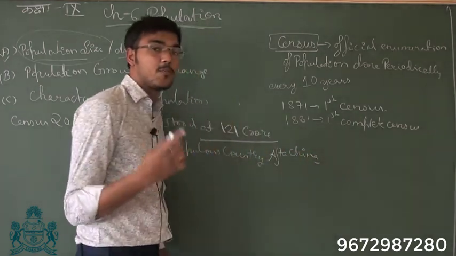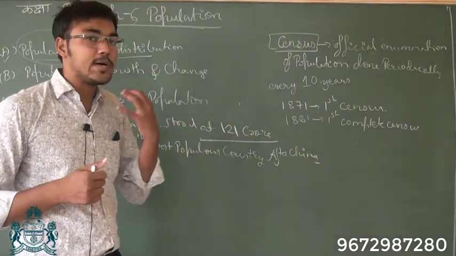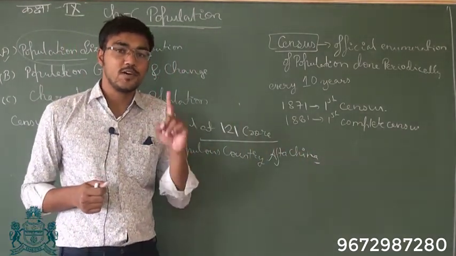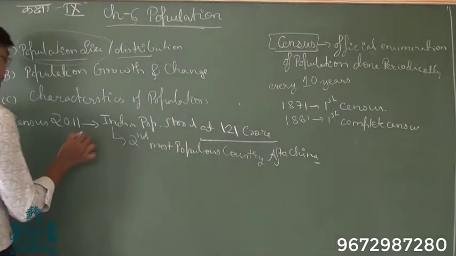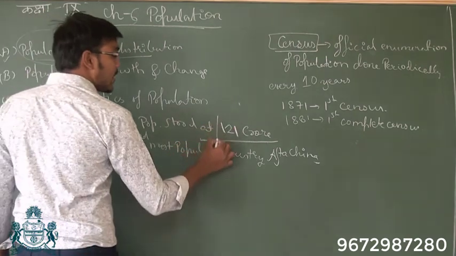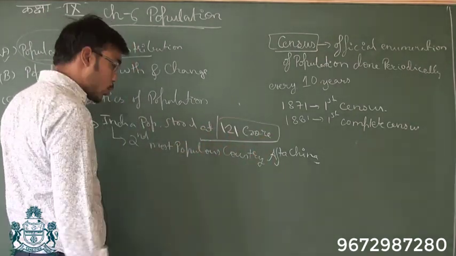So if you look at the countries with highest population, at first you have China, second is India. So India's population as per census 2011 stood at 121 crore.